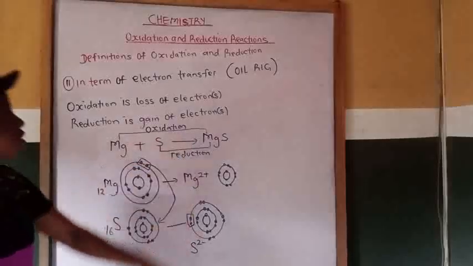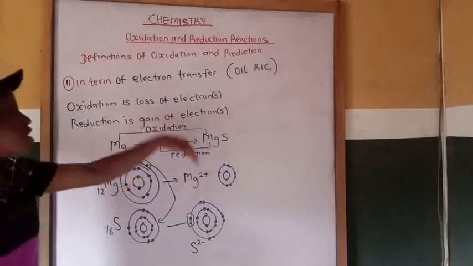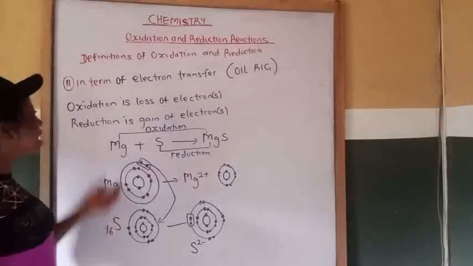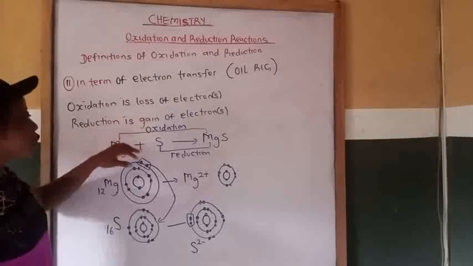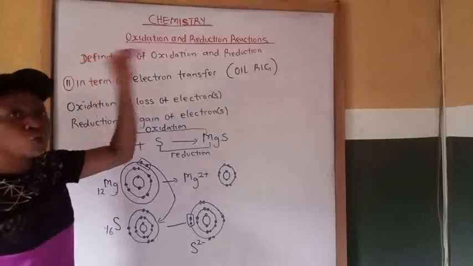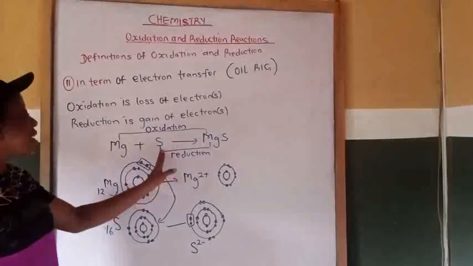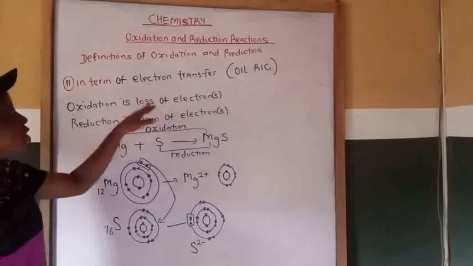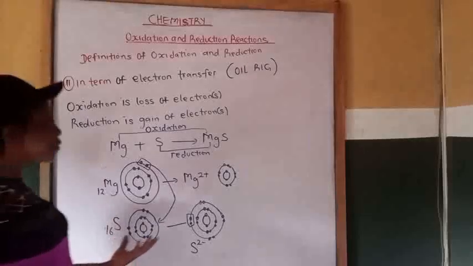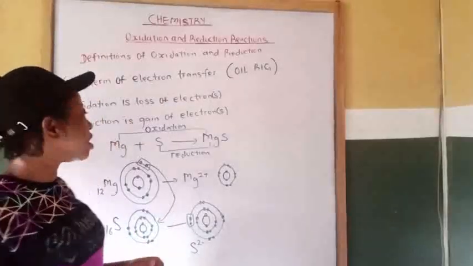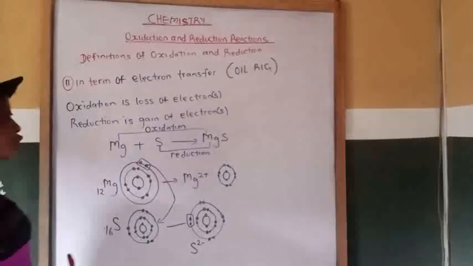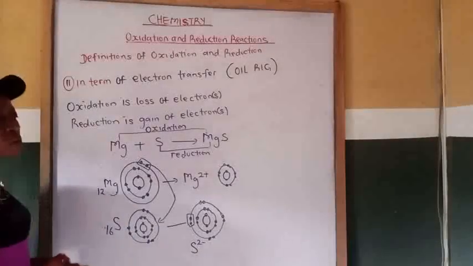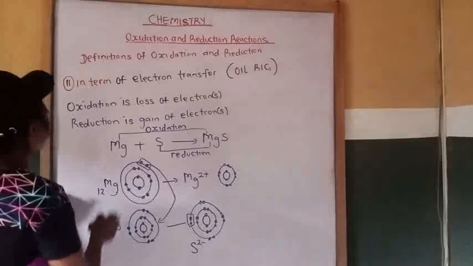So oxidation is loss of electrons, while reduction is gaining of electrons. Then how will you recognize a substance that oxidizes in terms of loss or gain of electrons? The positive ion will lose, or give out, electrons. The negative ion will gain electrons. The positive ions are electron donors, which leads to loss of electrons, while the negative ions are electron acceptors, which leads to gaining of electrons. The last one is the definition of oxidation and reduction in terms of oxidation number.